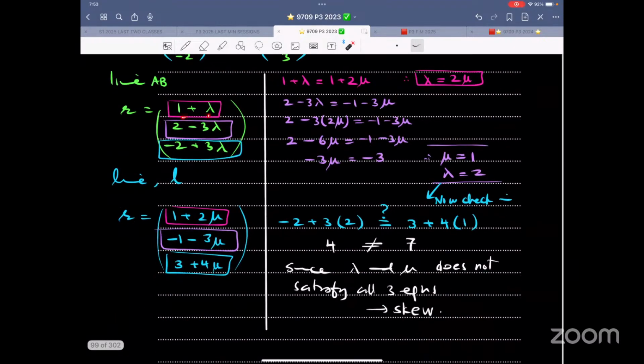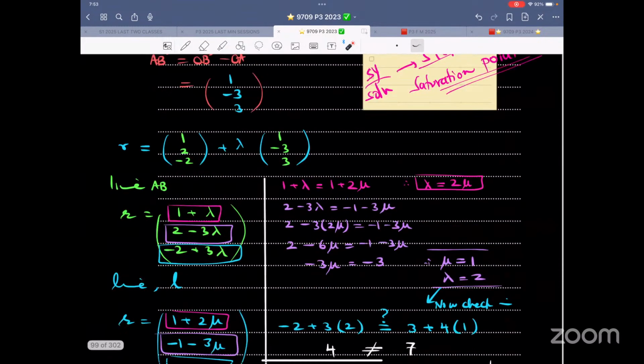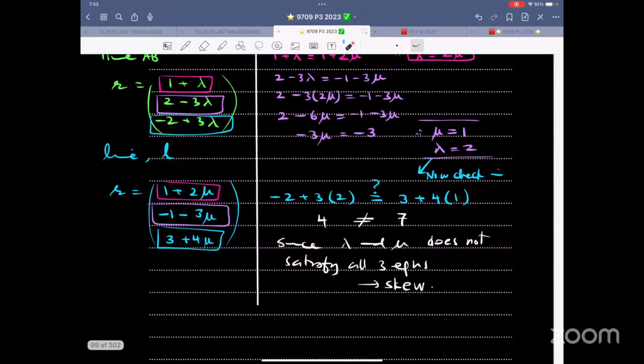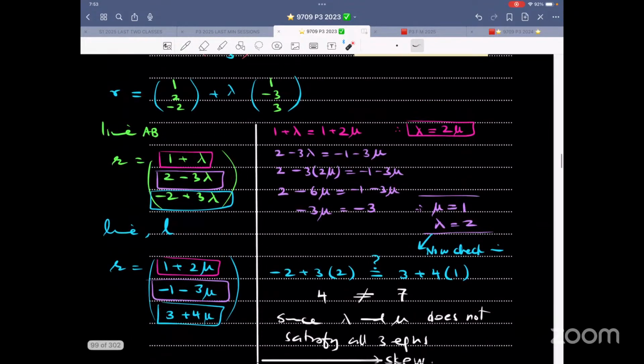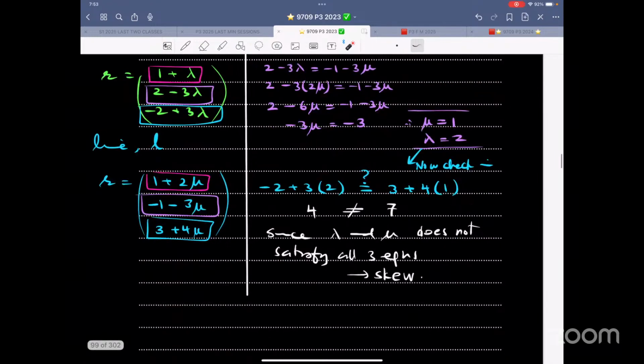So now this is line AB, the X coordinate, Y coordinate, Z coordinate, and equate it to the X coordinate of line L. So the pink with the pink, the purple with the purple, solve it simultaneously. The pink with the pink, you get lambda in terms of mu. You plug it in the purple, you get mu as 1, lambda as 2. Nice numbers. Not always. Now check in the third equation. So lambda and mu does not satisfy all three equations, therefore skew. If it satisfies, it would be intersect.